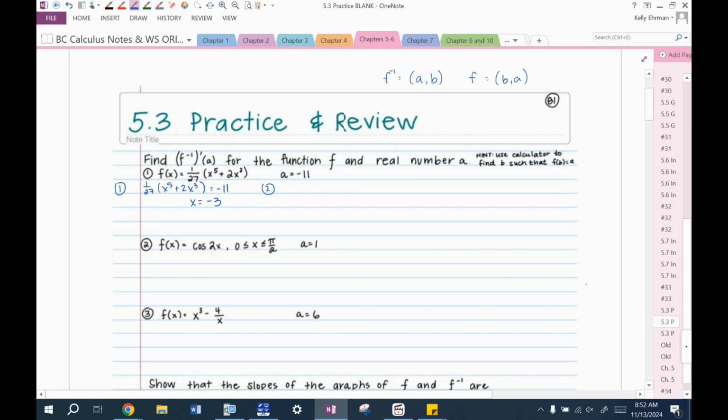If it's x to the fifth and 2x to the third, that's not something we can easily factor with a constant. So I'm going to do this part without a calculator. So f prime would be 1/27 times 5x to the fourth plus 6x squared. And then we're supposed to plug in negative 3 into that.